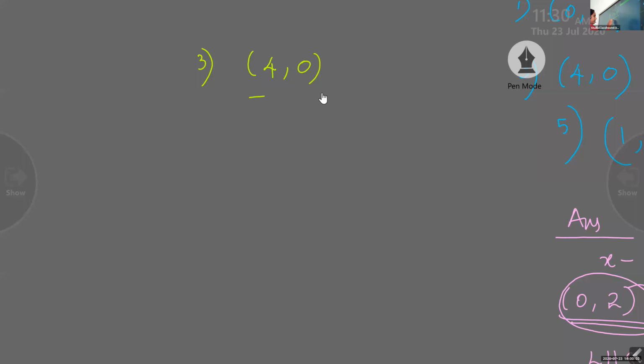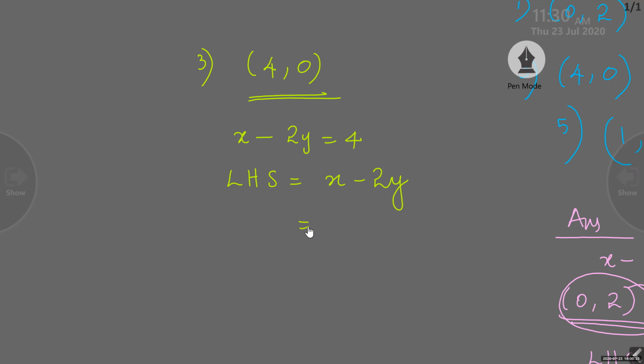Write the equation. x minus 2y equal to 4. Write LHS. x minus 2y. Substitute there. It is 4 minus 2 into 0.